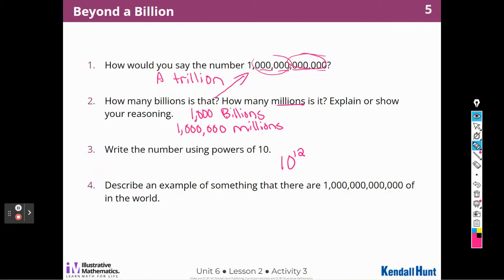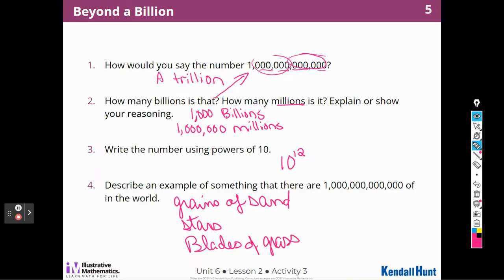Describe an example of something that there would be a trillion of in the world. Let's see, I could think of grains of sand, maybe stars, blades of grass. I'd have to really think about that to get some more. Maybe the number of plants on Earth. Would you think maybe the number of animals? I don't know if it would be the number of animals. It's a lot. That's a lot.